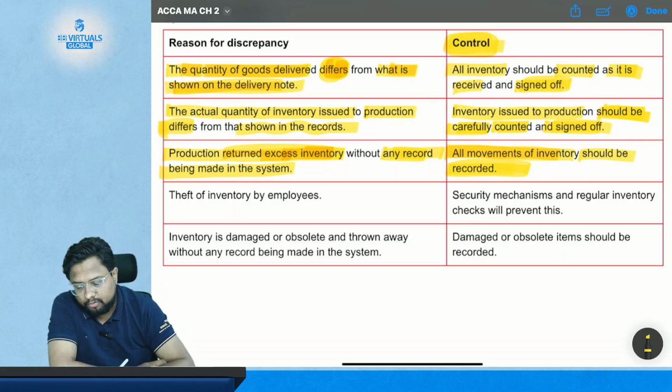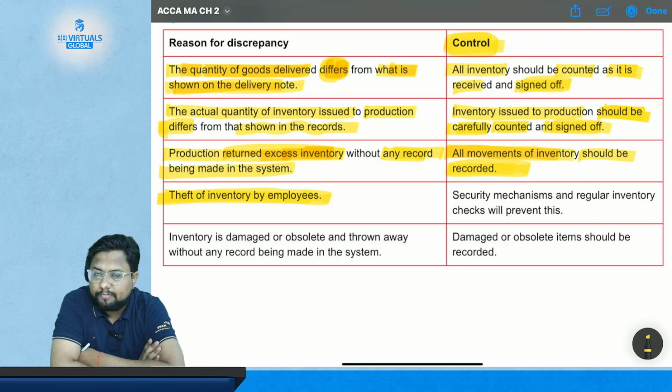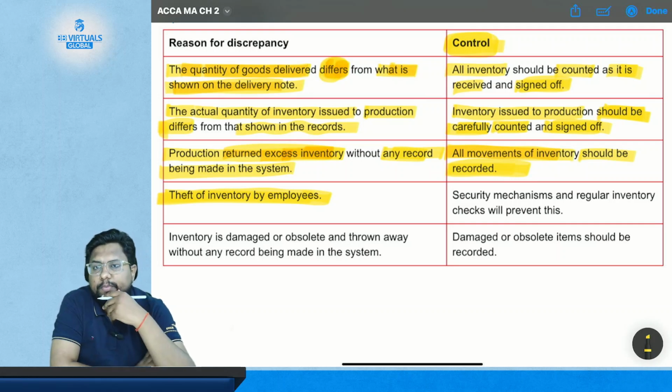Now comes the fourth problem, the theft of inventory by an employee. What will you do if the material has been stolen by your employee? This is the problem. In many cases the employee may be indulging in such activities where they steal your material. So what is the control here?